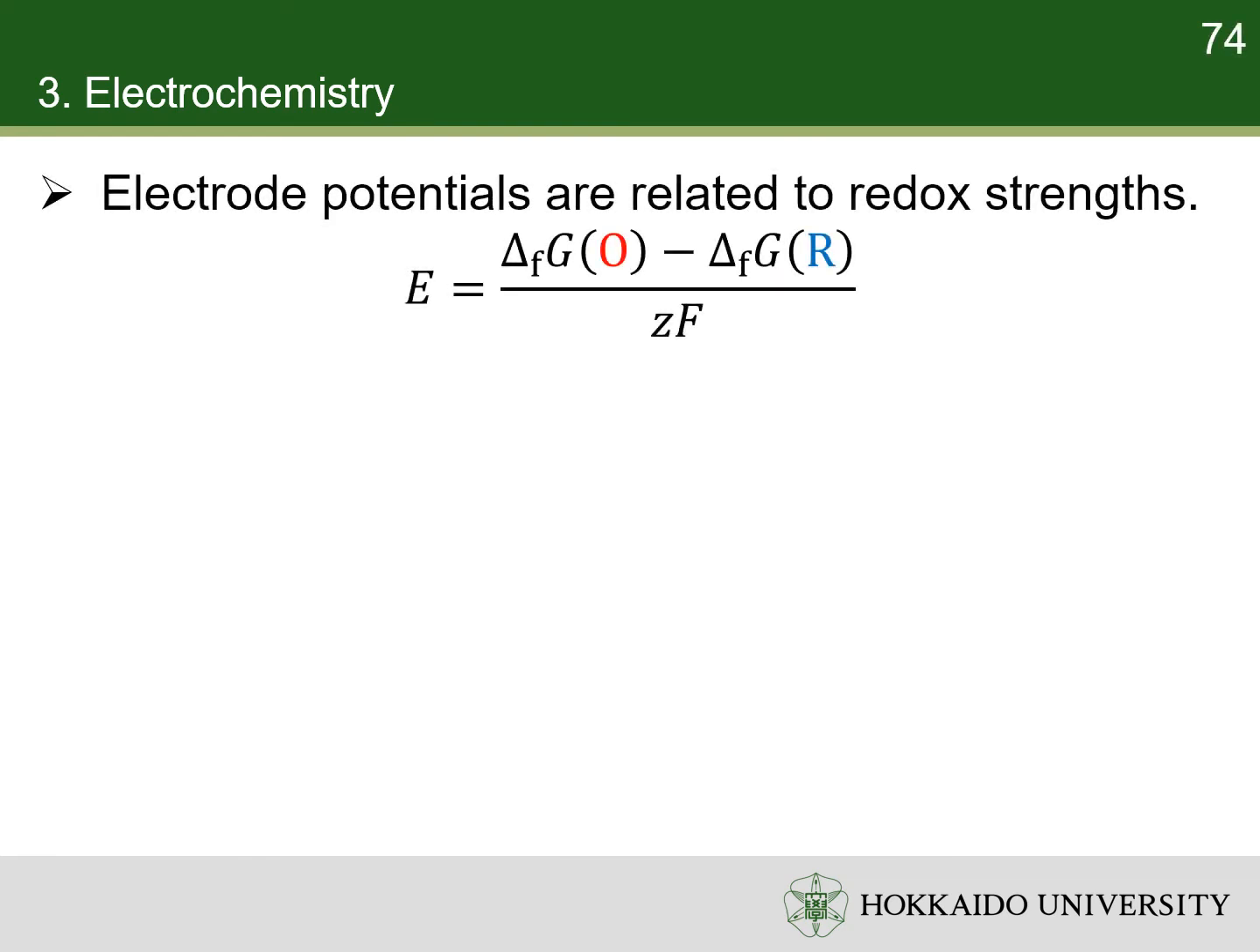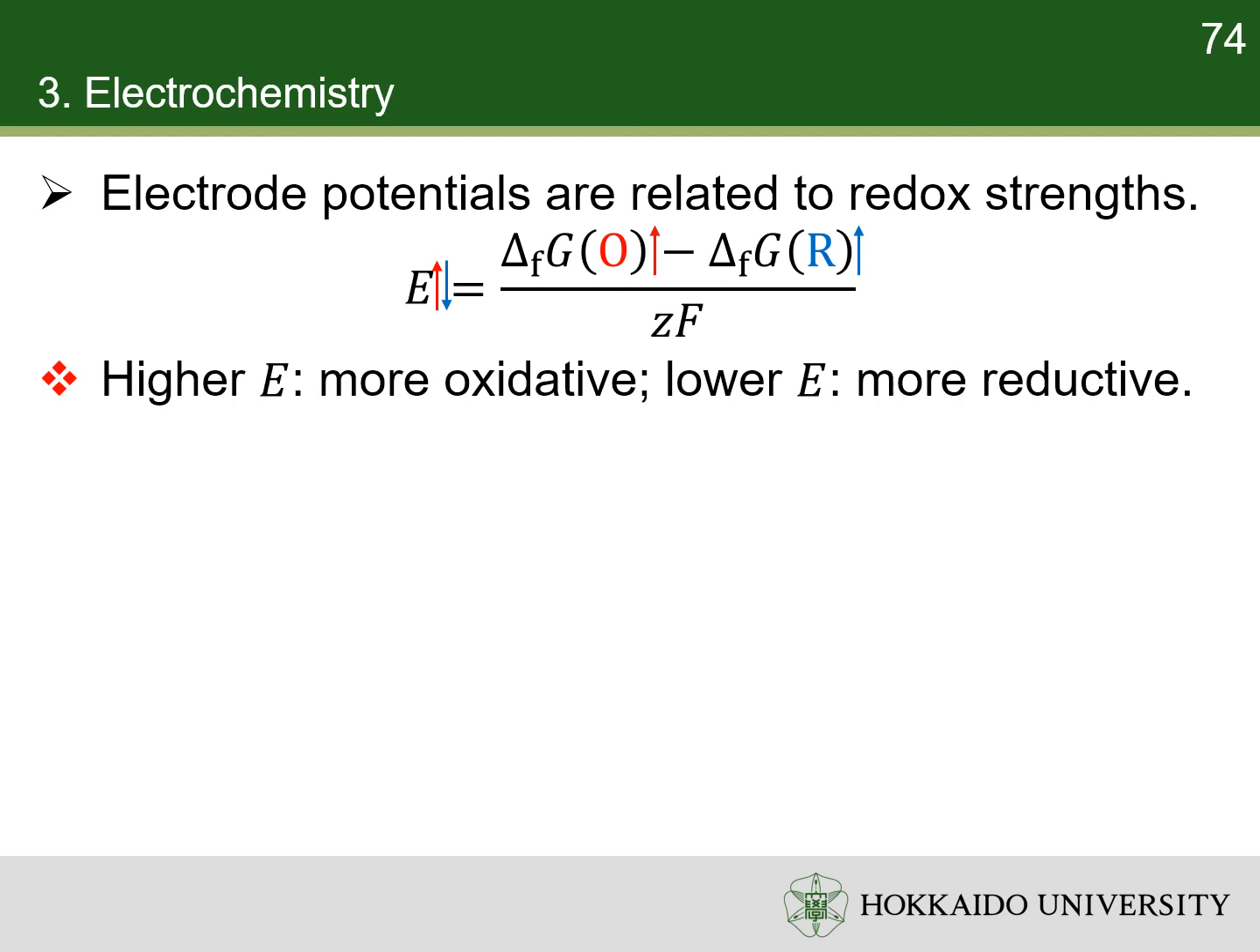The electrode potentials are related to the redox strengths of substances. A stronger oxidant is less stable. That is, its Gibbs free energy of formation is greater. That raises the electrode potential. On the other hand, a stronger reductant is less stable as well. That also raises its Gibbs free energy of formation but lowers the electrode potential. Therefore, higher electrode potential leads to stronger oxidizing ability of the oxidized form, while lower electrode potential leads to stronger reducing ability of the reduced form.